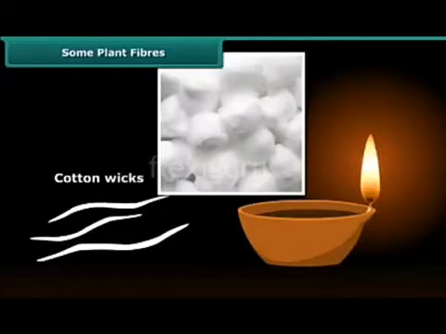You have known much about cotton. Cotton is a plant fiber. It means we obtain cotton from the cotton plant. Here are the cotton wicks. Cotton wicks are also obtained from the cotton, which we use in our earthen lamp in daily life.